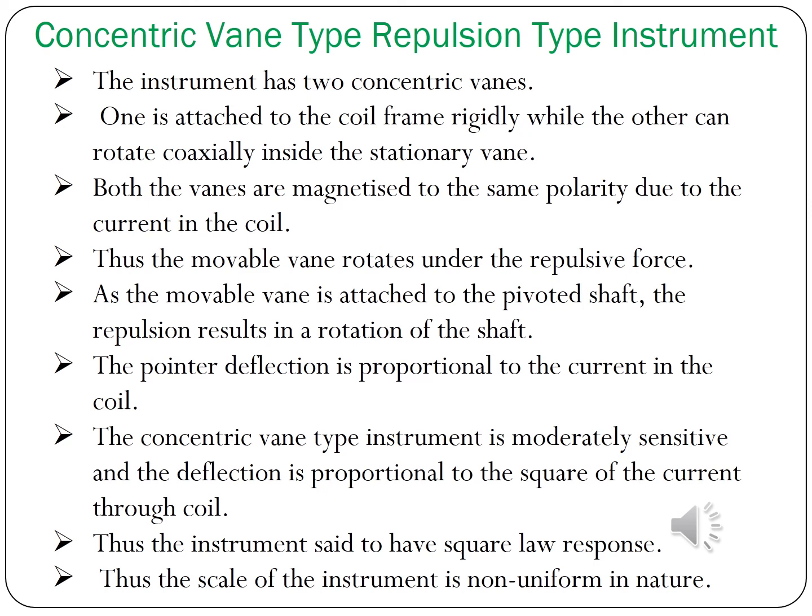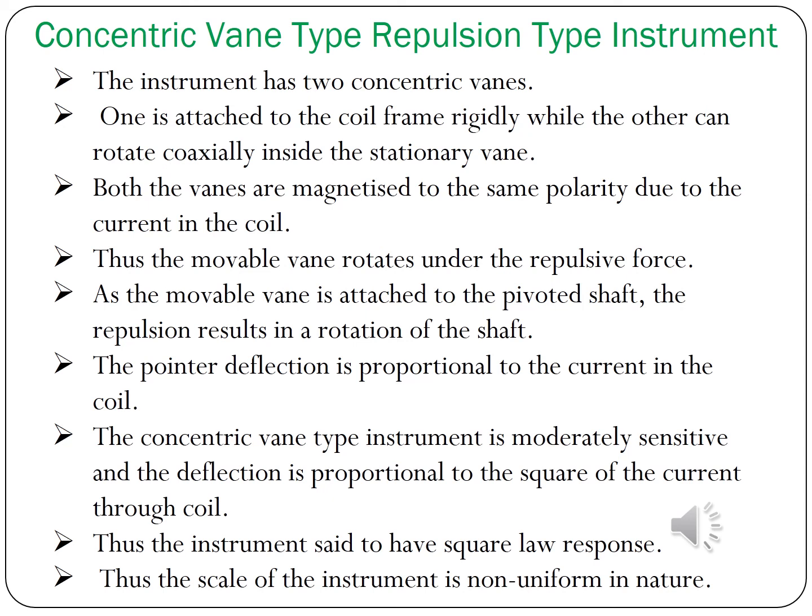So the instrument has two concentric vanes. One is attached to the coil frame rigidly, while the other can rotate coaxially inside the stationary vane. Both the vanes are magnetized to the same polarity due to the current in the coil. Thus, the movable vane rotates under the repulsive force.